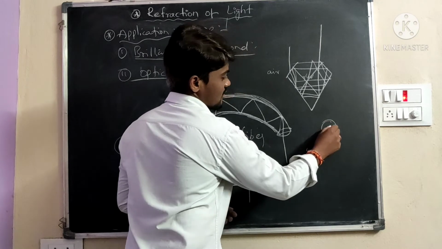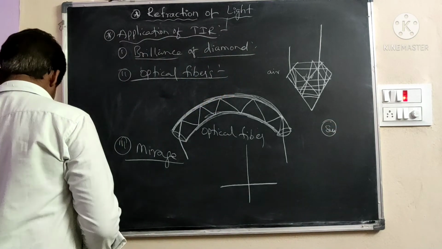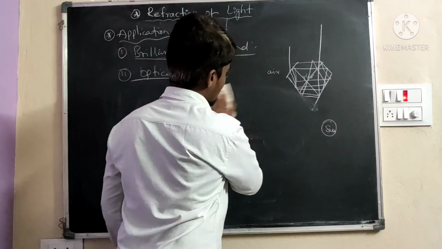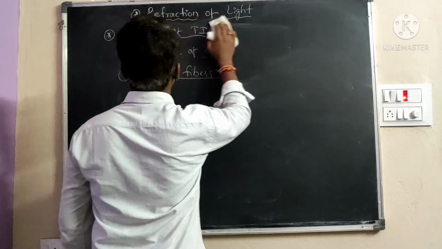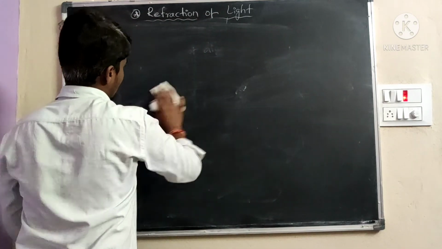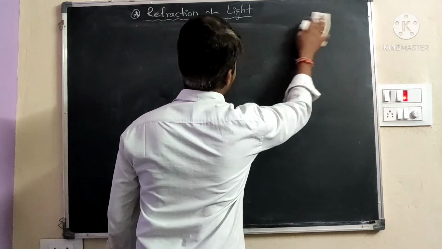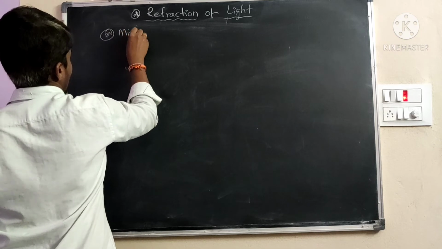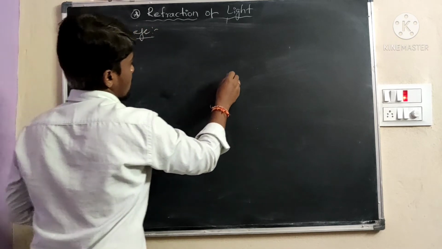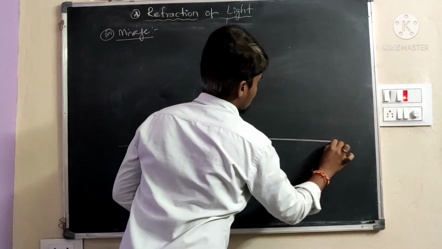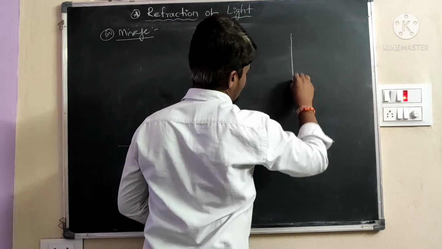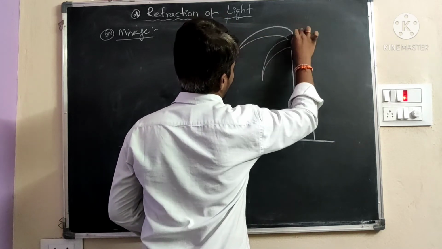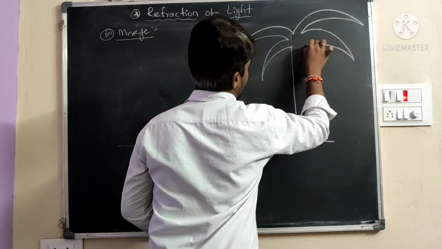For example, this is a tree, and this is the sun.